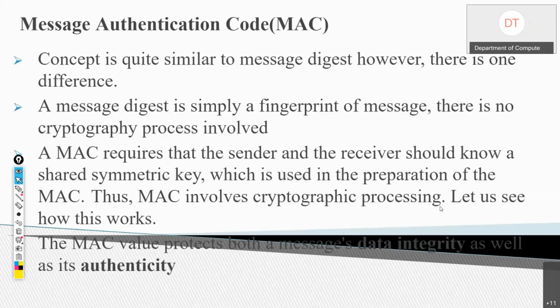Now let's see how it works. MAC protects message integrity as well as authentication. So here we are going to get integrity as well as authentication, while in message digest we only got integrity. You can understand by the name itself, message authentication code. Obviously authenticity or authentication would be involved.